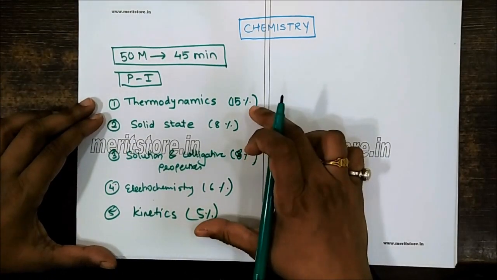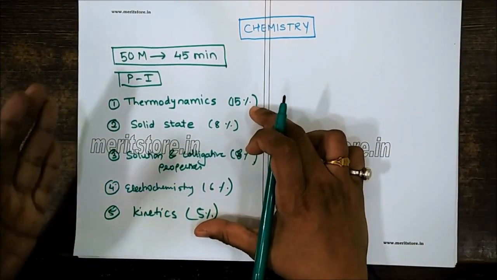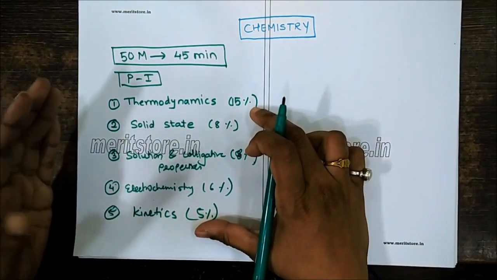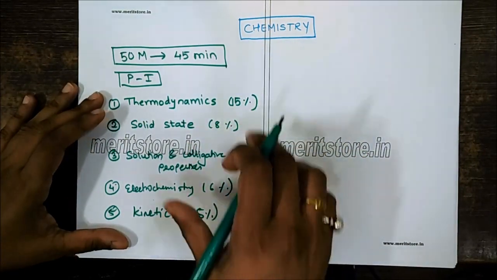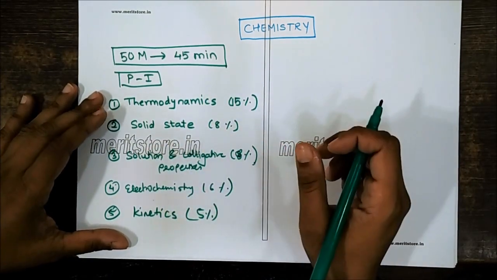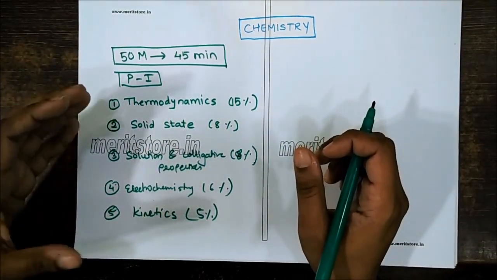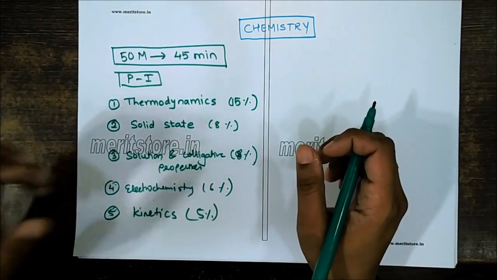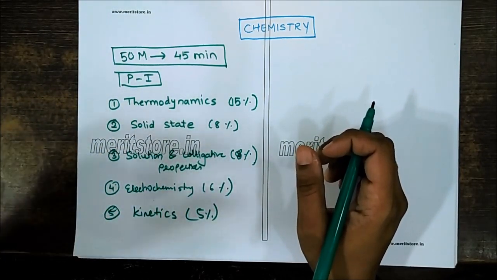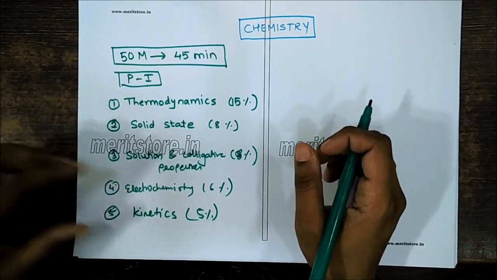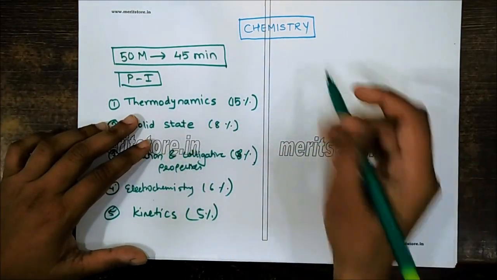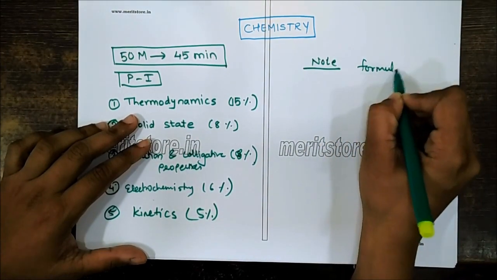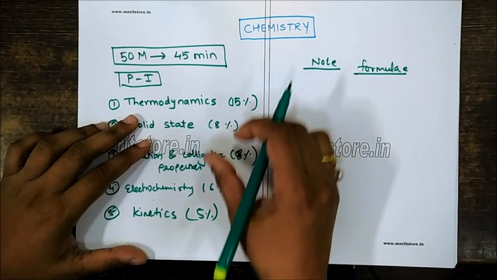If you look at the questions, you'll also see these chapters have numericals. So while revising these chapters, I recommend you first go through your textbook, go through the theory, and point out all the definitions. And then you can make a note related to the formulae. You can collect all the formulae related to these chapters.